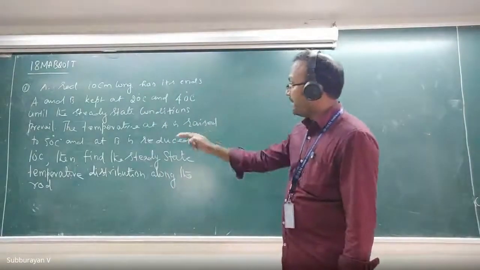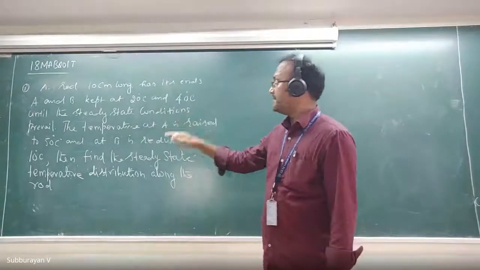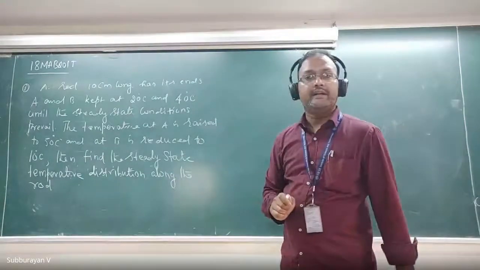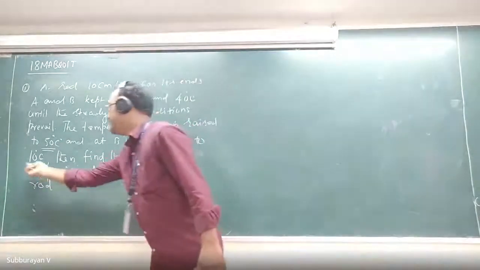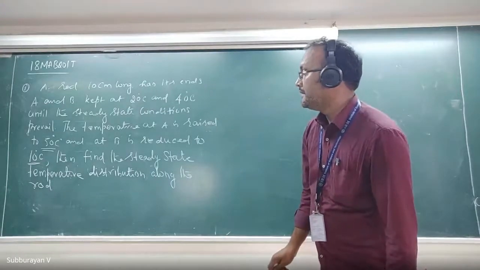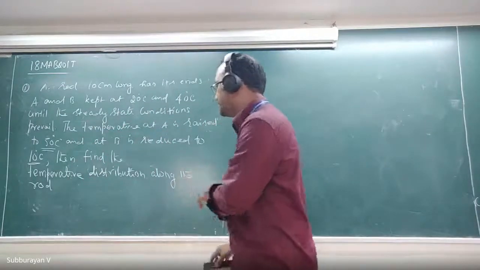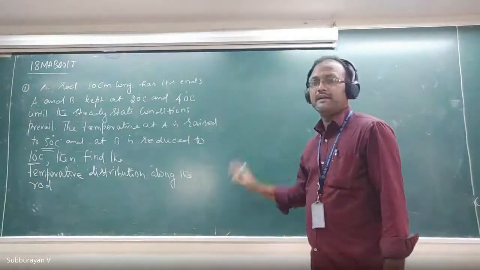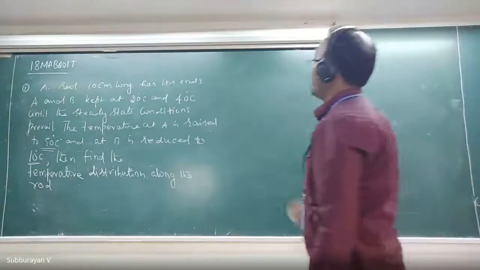Now the temperature at A is raised to 50 degrees Celsius, and at B is reduced to 10 degrees Celsius. Look at this. 50 degrees Celsius is a non-zero number, and 10 degrees Celsius is a non-zero number. Then find the temperature distribution along the rod, not a steady state. This is the question.